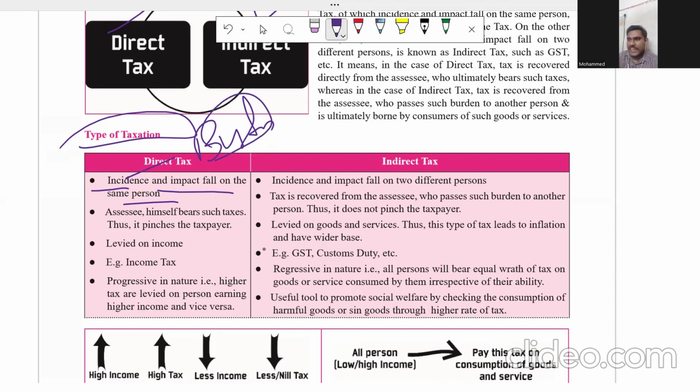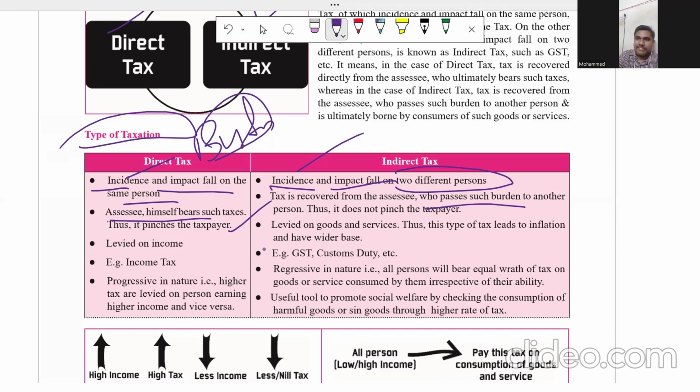Whereas in an indirect tax, incidence and impact fall on two different persons. The two different persons are, in indirect tax, the supplier and the recipient. I'm going to explain this topic in detail when I teach you indirect tax. Incidence is nothing but burden. In direct tax, the assessee himself bears such taxes. For example, it is my income tax, then I'm going to pay the tax from my income. If it is indirect tax, the burden is going to pass on to a different person.